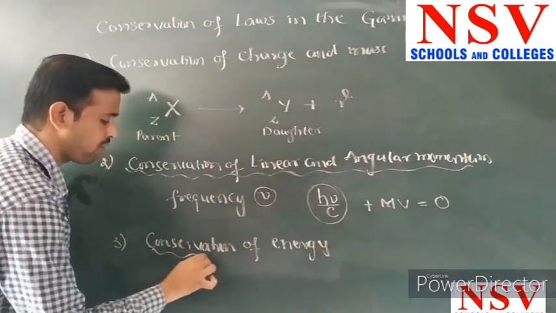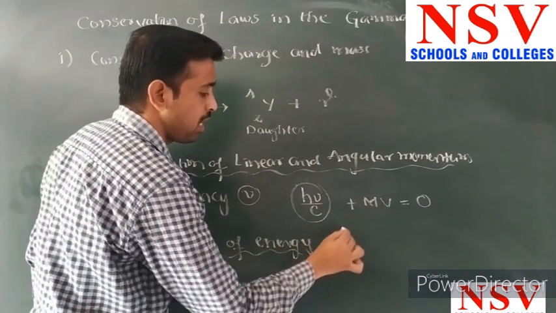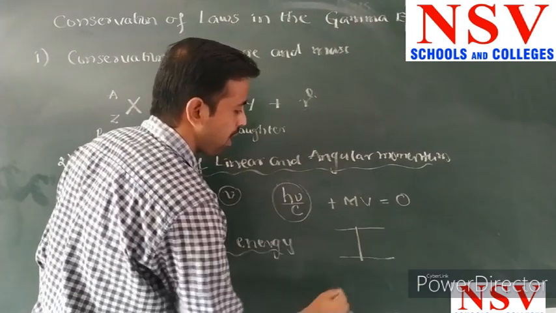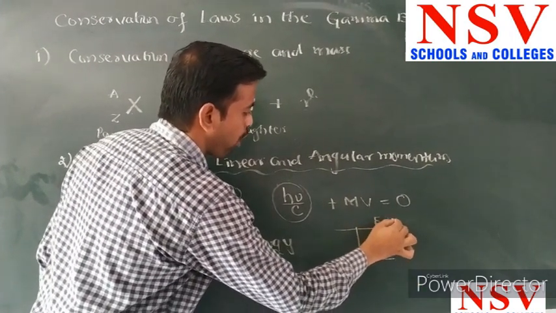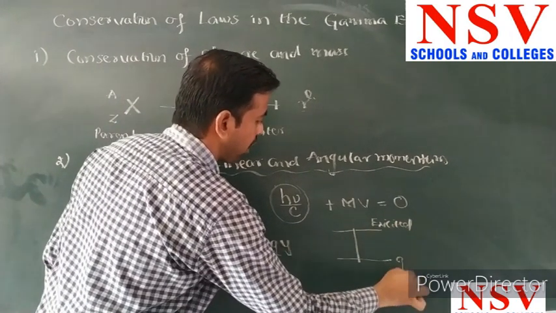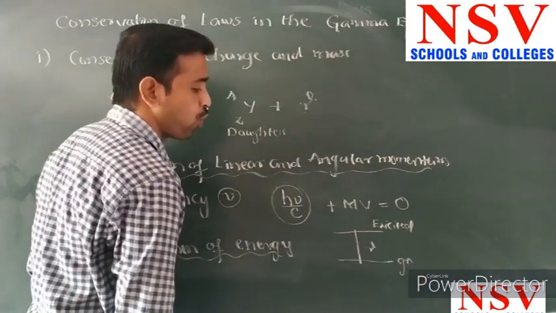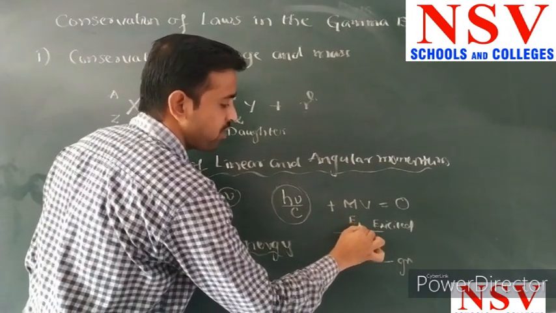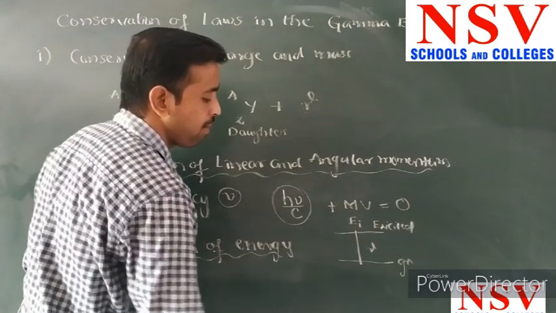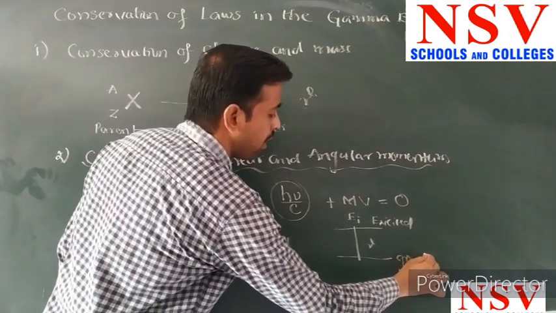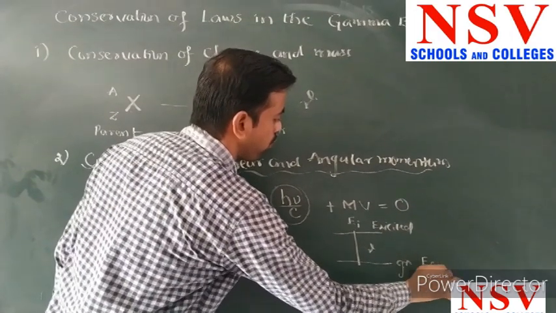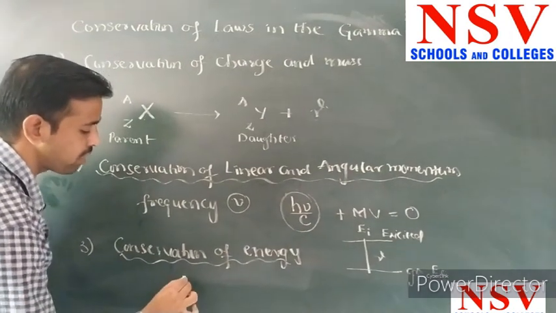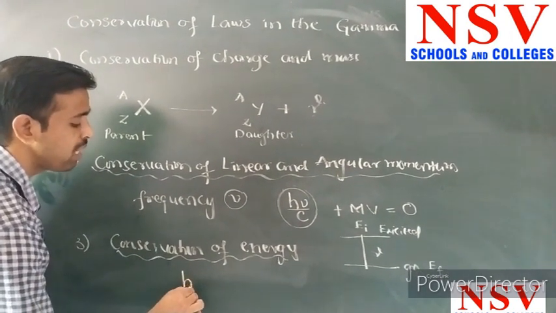We already know that a gamma ray comes out when a nucleus goes from one transition level to another. When an excited state comes to the ground state, gamma rays are emitted. Let the initial energy level be represented by EI, and the final energy level, the ground state, by EF. The difference between the two energy levels becomes the energy of the gamma ray.